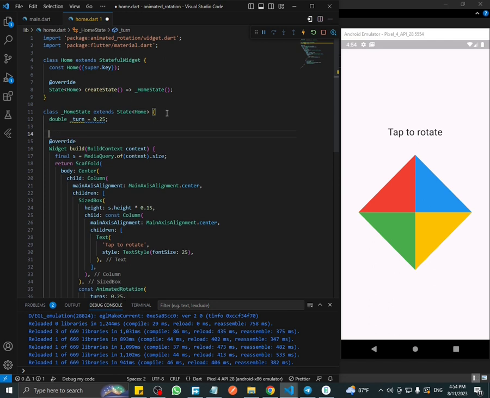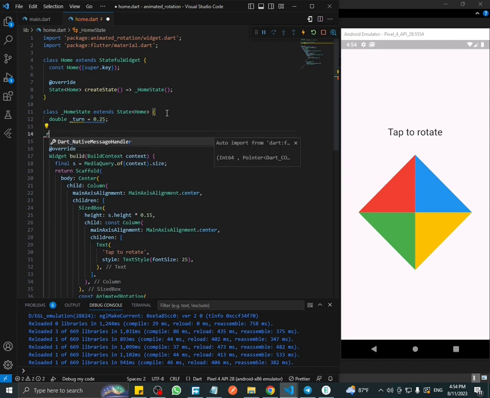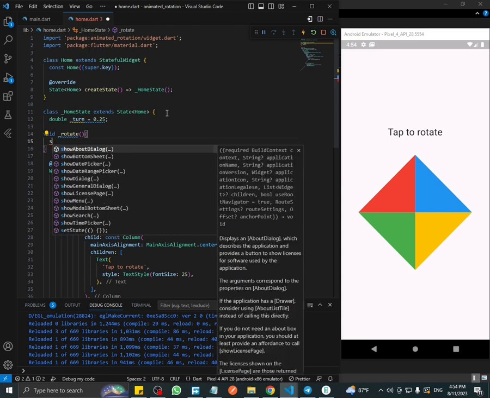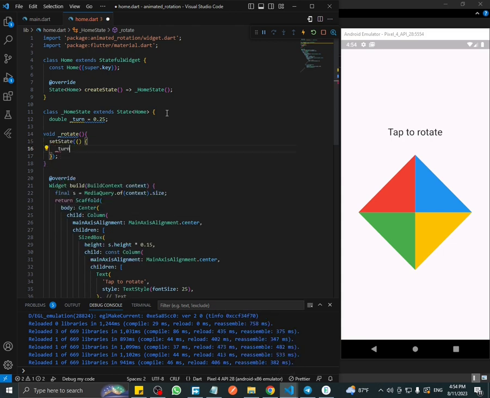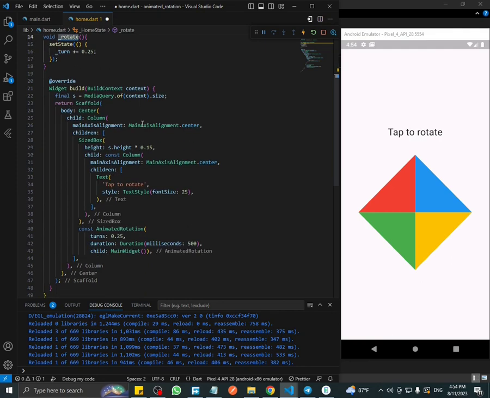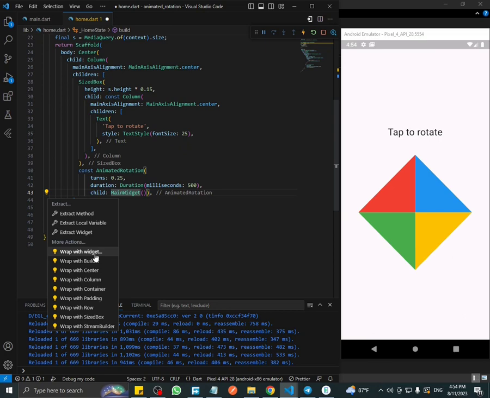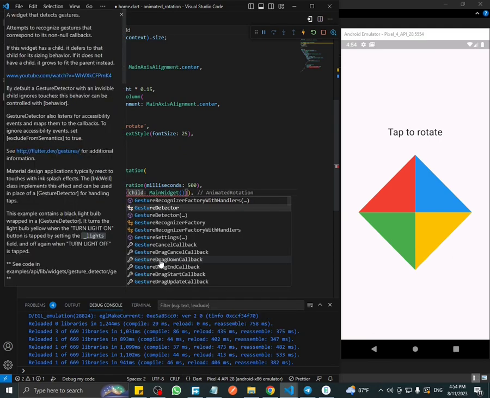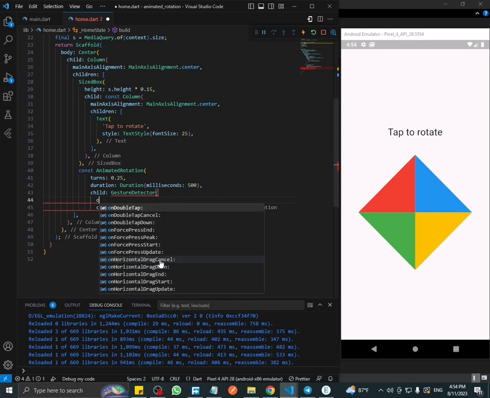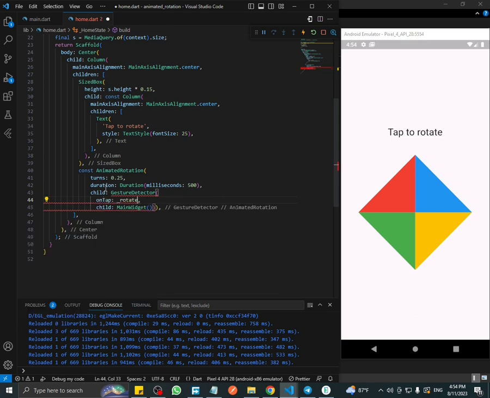So for this turn value, I'm going to use a state variable, because I want to change this turn value. The way I'm going to rotate this, I'm going to increase this turn value, so it will add the rotation animation. By default, in the beginning it is 0.25. When I tap on this widget, in the function called underscore rotate, it will add 0.25 to the existing underscore turn value, which is the state, and call set state.